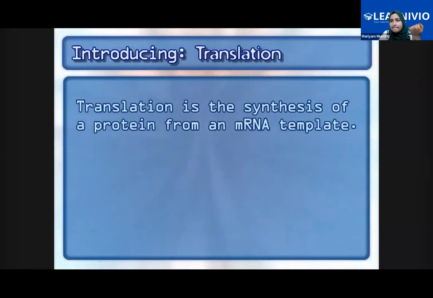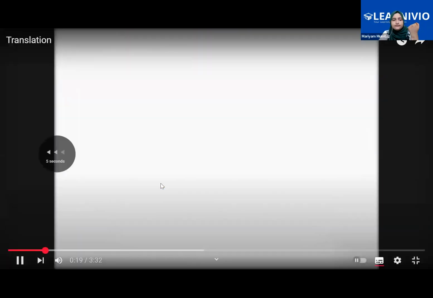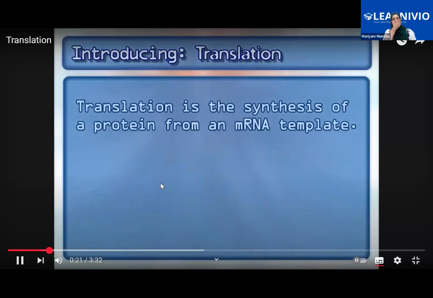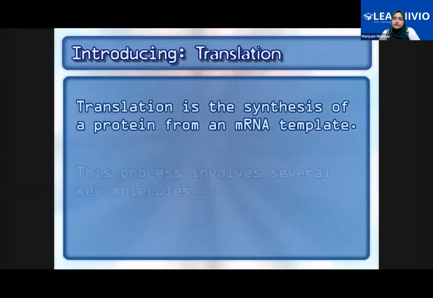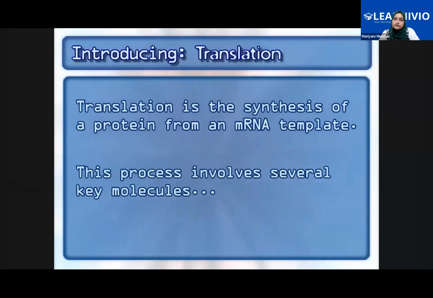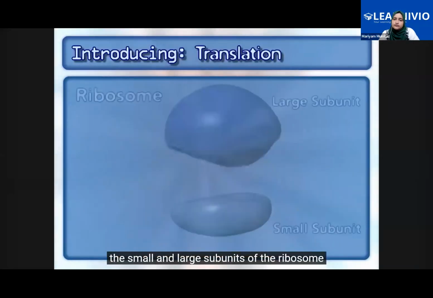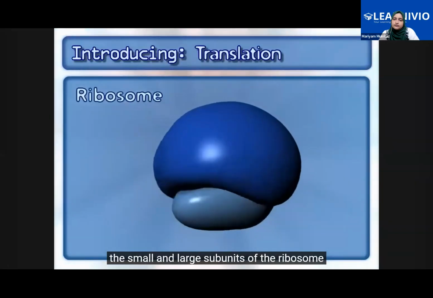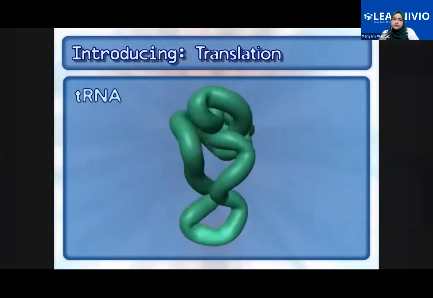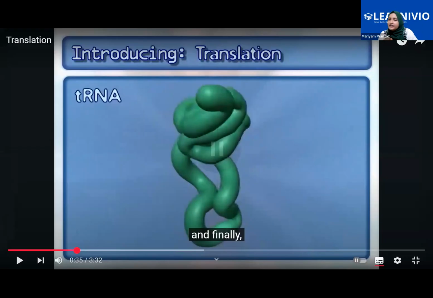Oh, yes ma'am, now I can hear. Now watch. Translation is the synthesis of a protein from an mRNA template. This process involves several key molecules, including mRNA, the small and large subunits of the ribosome, tRNA,